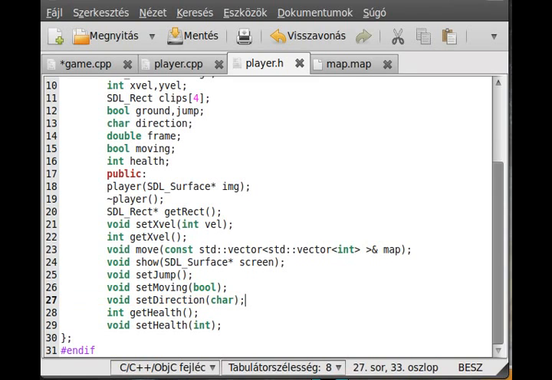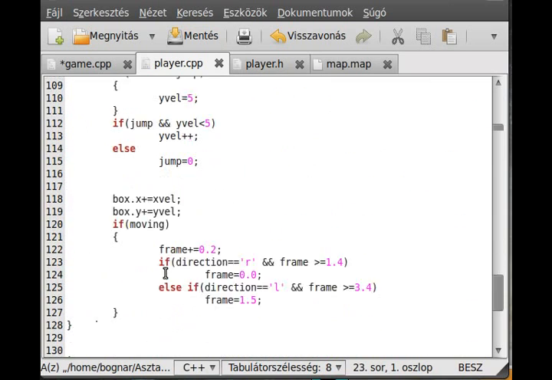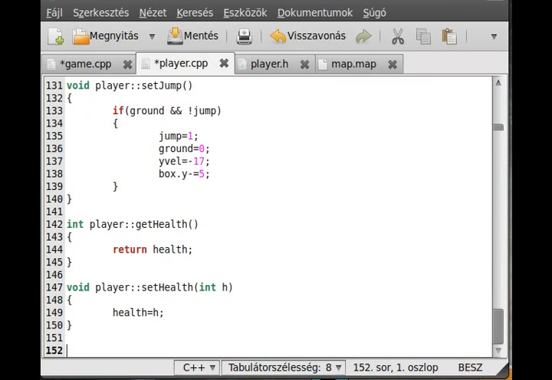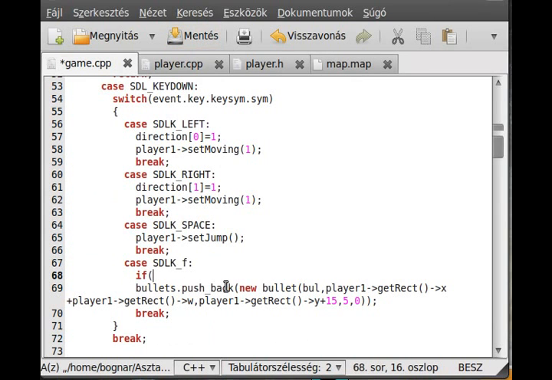Okay, that doesn't cause a problem. We just return a char, and this will be get direction, and I just quickly made it. So just return with the direction. That's all. So I just go back to player.cpp, char player get direction. So I just get the direction and just return with the direction. That's right. So in here I just get the direction.